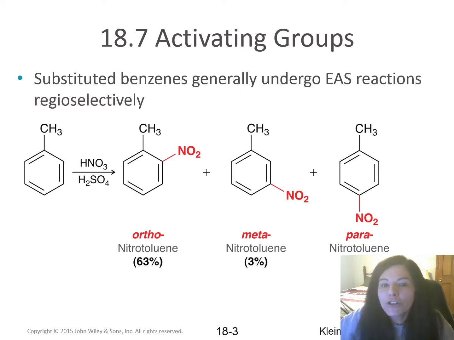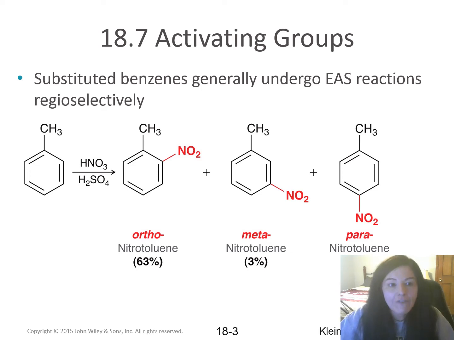They will prefer to add to either the ortho and para positions, or they will prefer to add to the meta position relative to that group that's already on the ring. Whether the incoming group prefers to add to the ortho or para positions or the meta position will depend on what substituent is already on the ring.